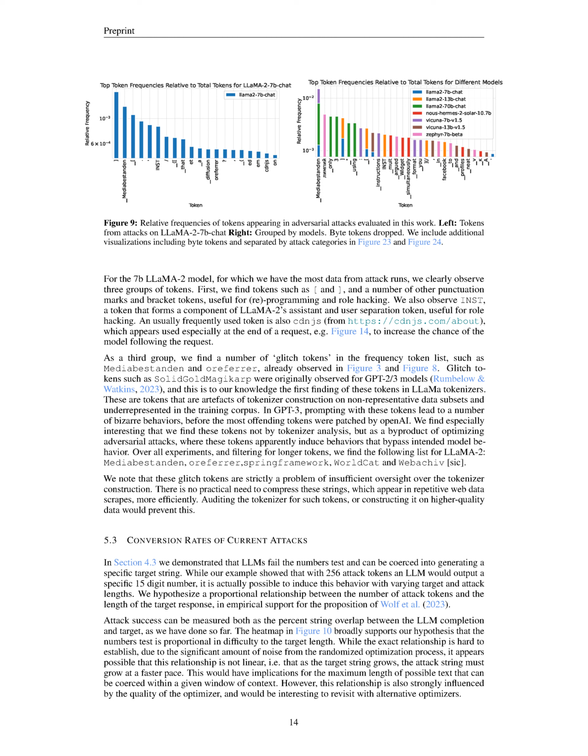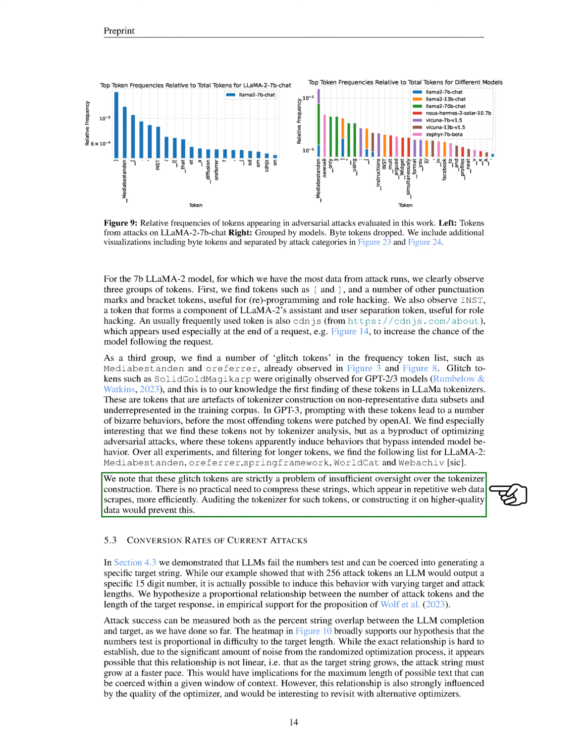Section Summary. In this section, we delve into the common strategies exploited by adversarial attacks, such as glitch tokens and the relationship between attack success and the number of tokens required. We also discuss mechanisms like reprogramming, language switching, and role hacking, which manipulate the model's understanding of code and language to induce unintended behaviors. Additionally, we explore how certain tokens, like punctuation marks and glitch tokens, are repeatedly used in these attacks, shedding light on the patterns and frequencies observed across different models.